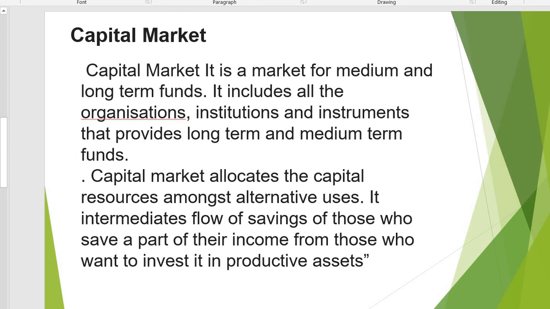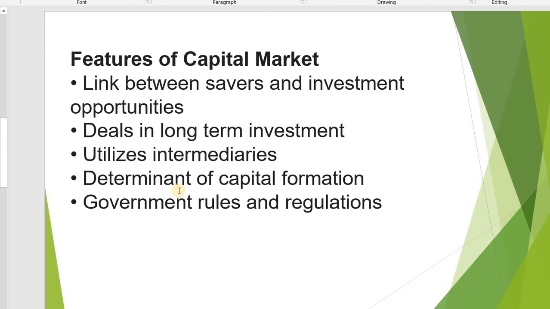Next one, features of capital market. Link between savers and investment opportunities, that is the main feature of capital market. Next point, deals in long term investment. Capital market deals with long term investment. Next, it utilizes intermediaries like brokers and registers.